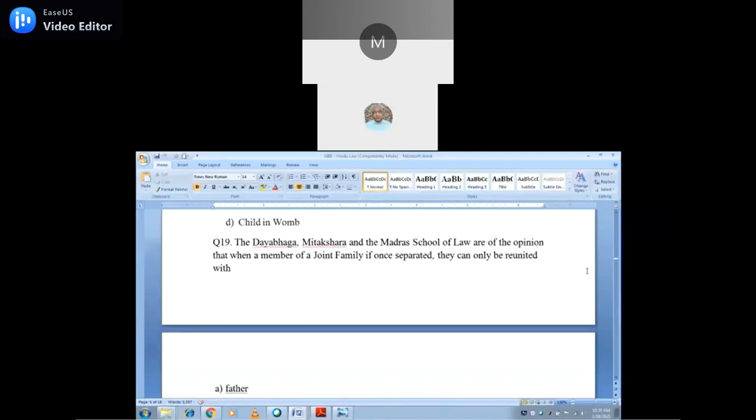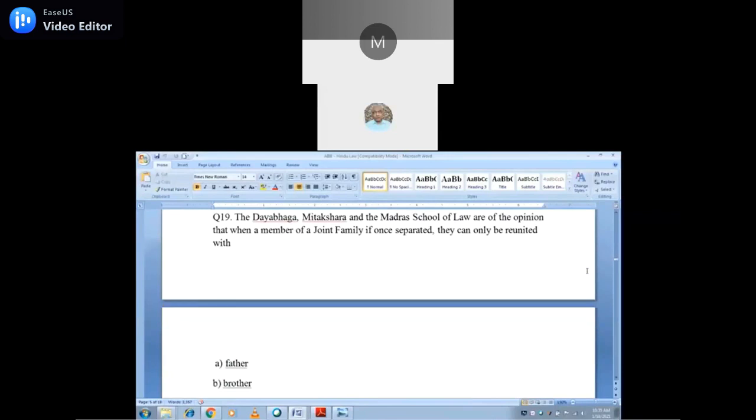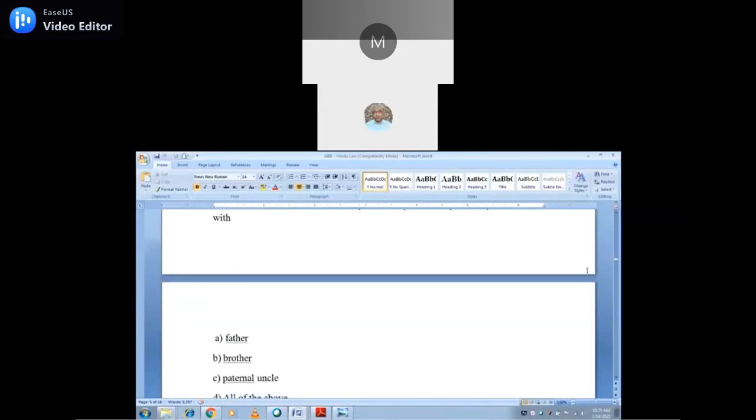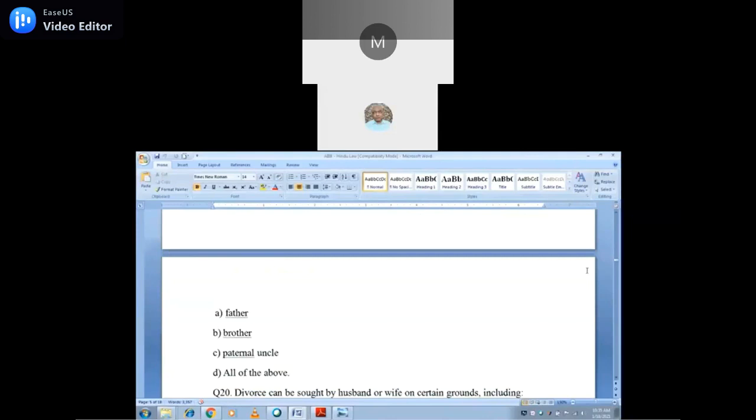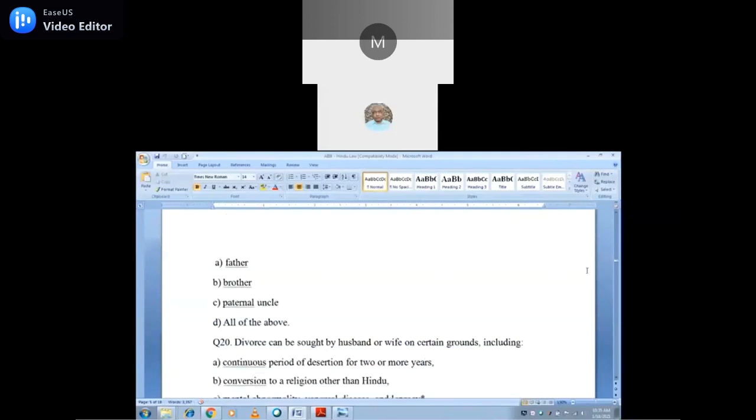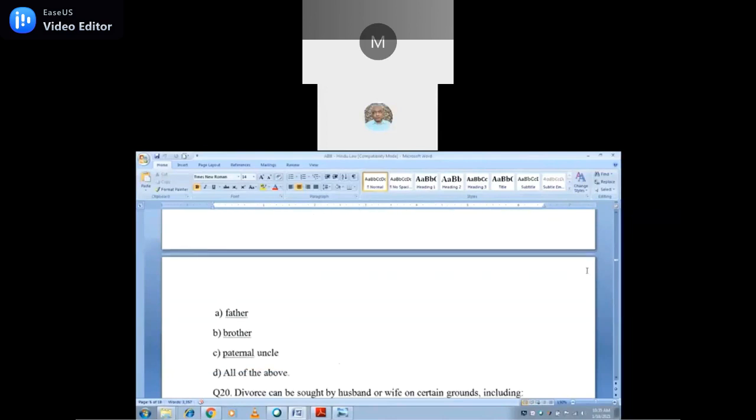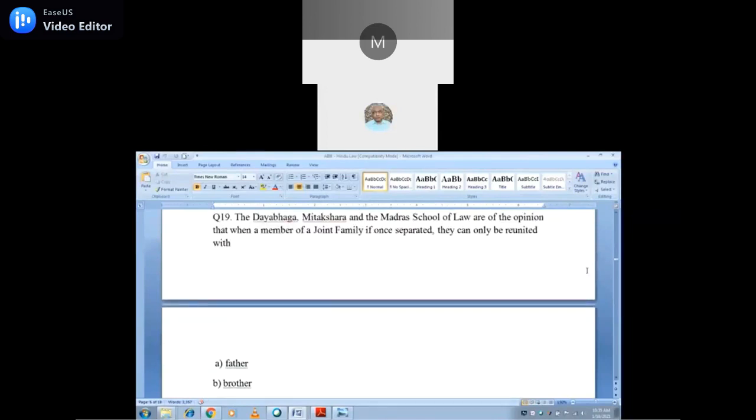Dayabhaga and Mitakshara are generally the only two schools. But the Madras School of Law is of the opinion that when a member of a joint family is once separated, they can be reunited with father, brother, paternal uncle, or all of the above. The answer is all of the above, because father, brother and paternal uncle, they can all be reunited. Of course, there are only two schools, Dayabhaga and Mitakshara. What is the difference between the Dayabhaga and the Mitakshara? It is a subsidiary question.